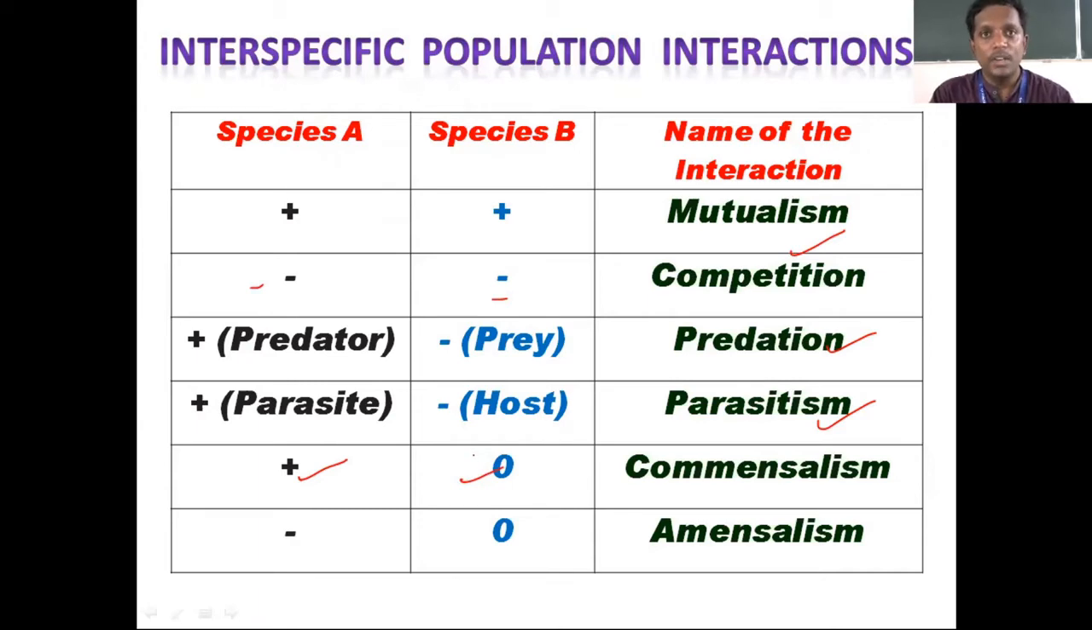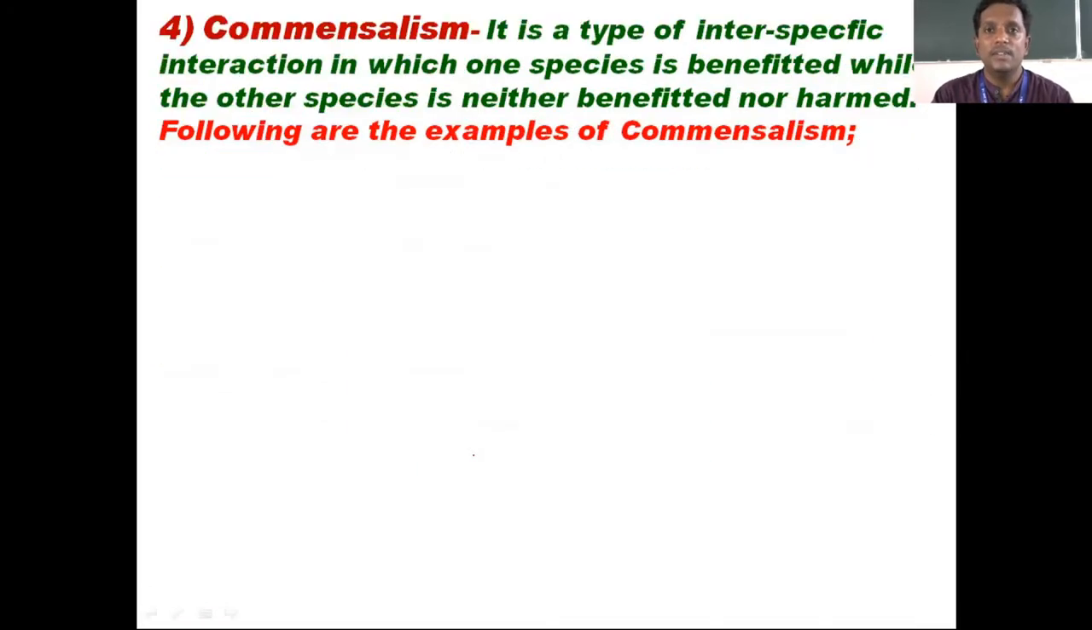No benefit, no loss. So, not affected. We'll see some examples, then we'll know what exactly it means. It's a type of interspecific interaction in which one species is benefited while the other species is neither benefited nor harmed. Very, very important. We'll go with the examples one by one. The definition is very important from the examination point of view.